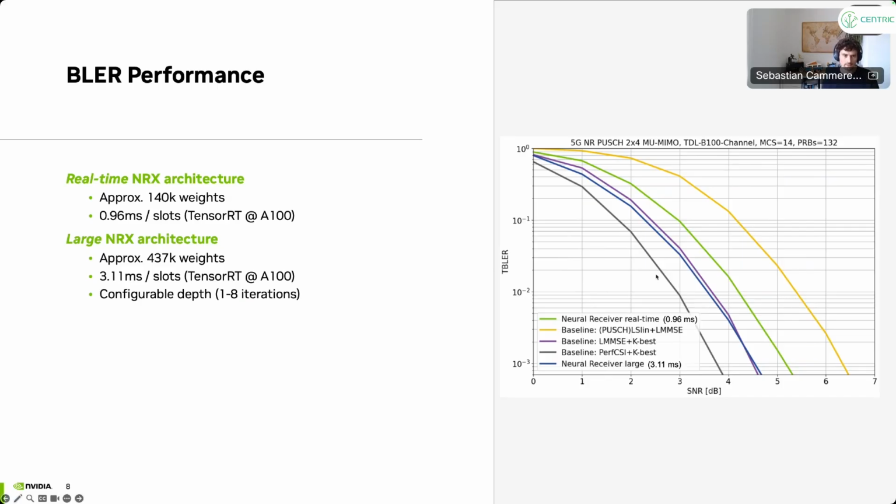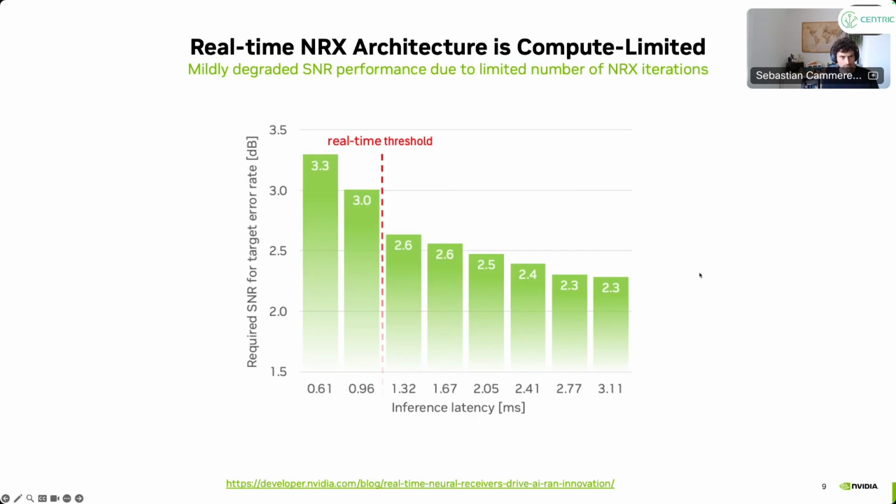And then there's the gray curve. This is the genie-aided curve, where we assume we have perfect CSI, so there is no channel estimation. We assume we perfectly know the channel, just to get a lower bound of how good we could possibly be. And that's quite impressive. So essentially we get almost perfect performance at a lower complexity compared to this purple curve here. But still, there's something when you look at the inference latency for different numbers of iterations now.